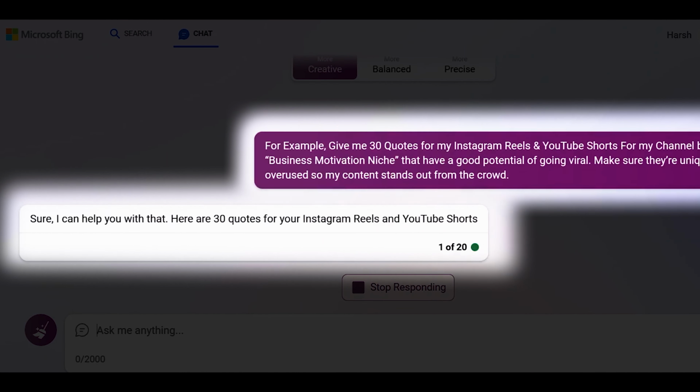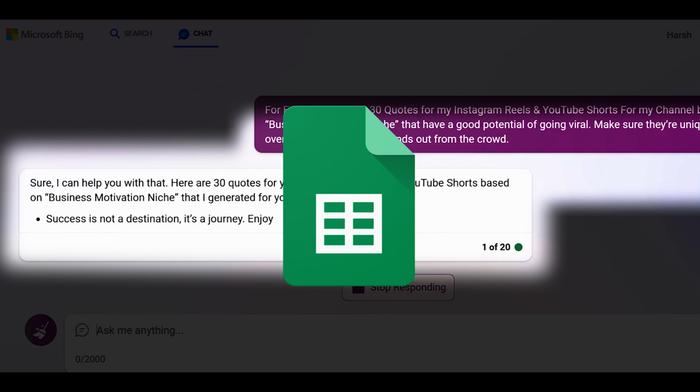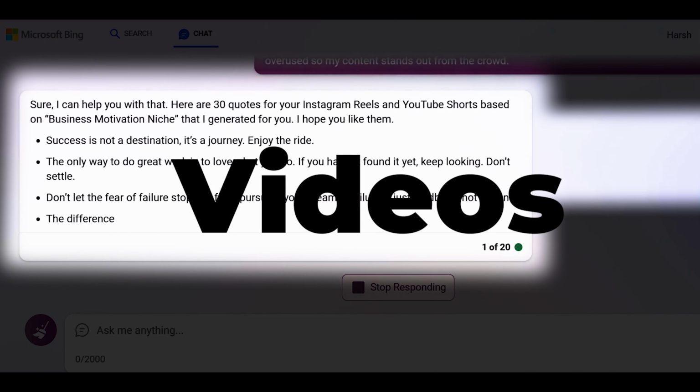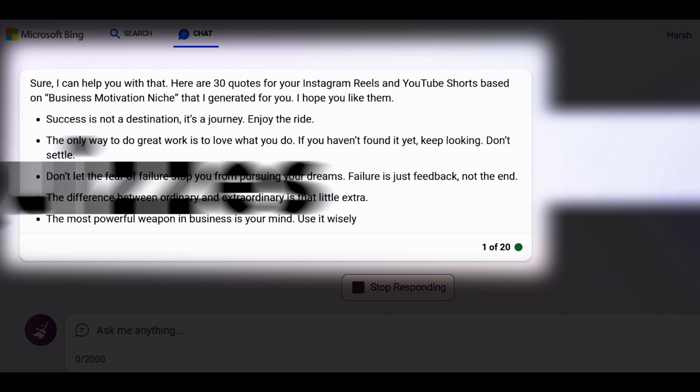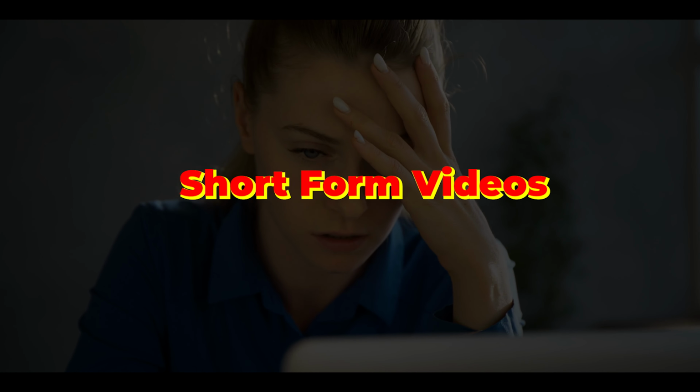Now Bing Chat will start giving you written content for an entire month. Make sure you create a spreadsheet to store all the content so you don't lose track. You can use this format to create videos with quotes, facts, quizzes, or anything which doesn't require you to show your face. Now that you have your video ideas and scripts ready in just a few seconds, the next step is to create some engaging short-form videos.